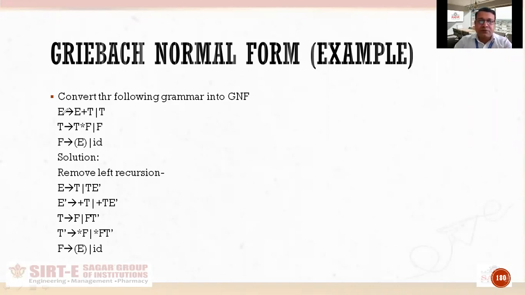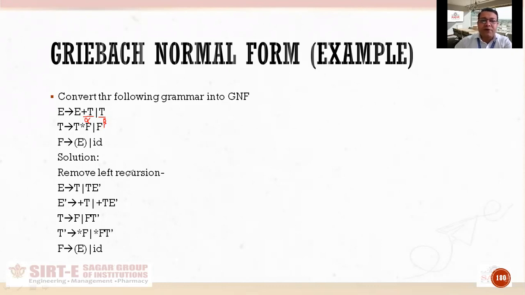Talking about the first production, E produces E plus T and T. Here this portion plus T will be termed as alpha, because the part accompanying the left-recursive production we term as alpha, and the part without left recursion will be termed as beta. So this is alpha and this is beta. We have decided our alpha and beta for the first production.